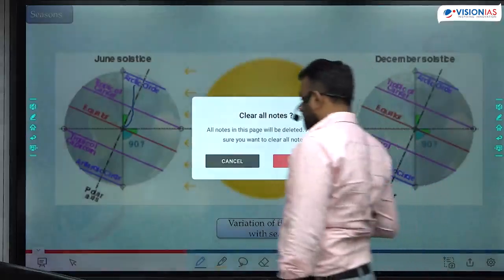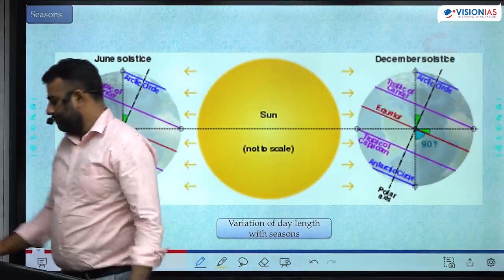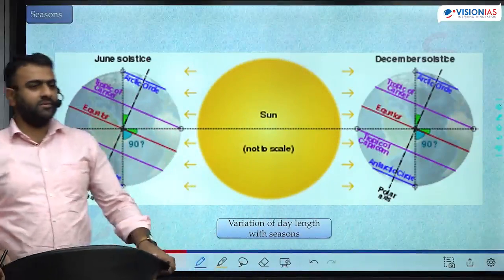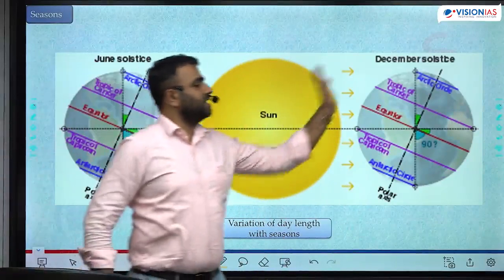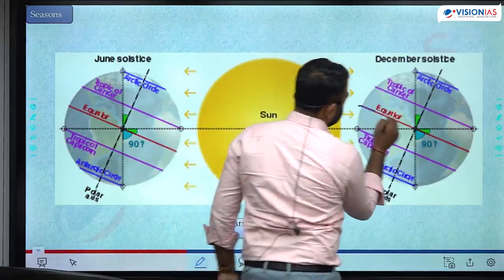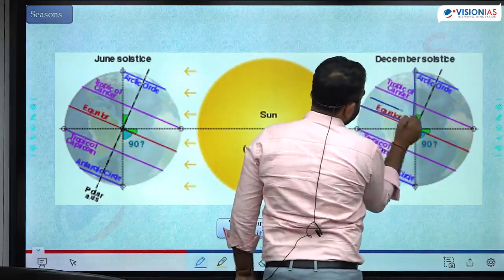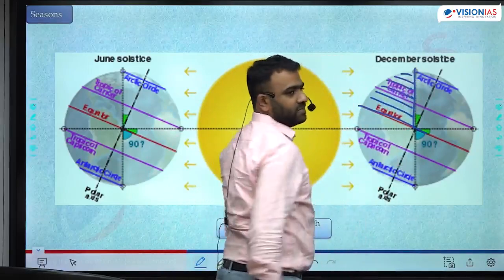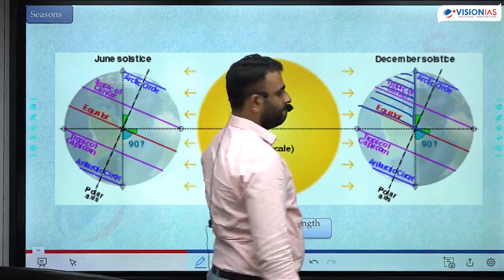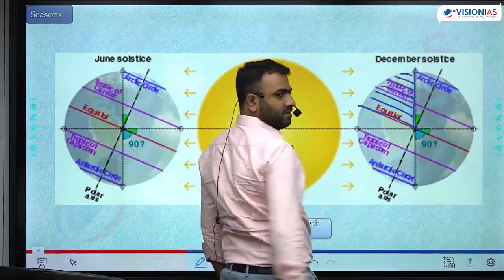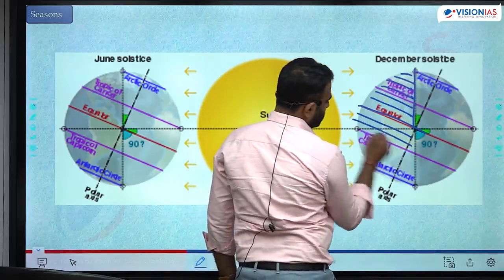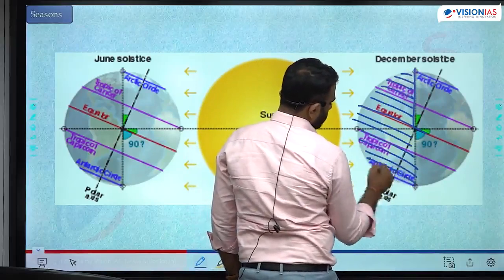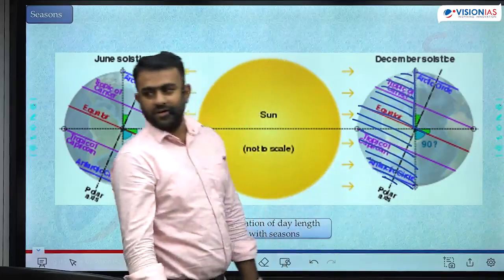Why? ऐसे क्यों होगा? Because पूरा exact reversal हो गया ना. Now the northern hemisphere is tilted away. Okay, observe. Length of the day is decreasing in the northern hemisphere. The more you go towards the higher latitudes, length of the day is decreasing. Illuminated तो इतना ही है ना. Whereas in the southern hemisphere, length of the day is increasing. The more you come towards the south, the length of the day has started to increase.